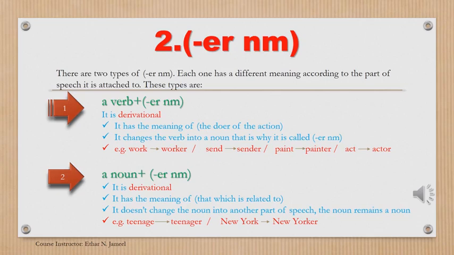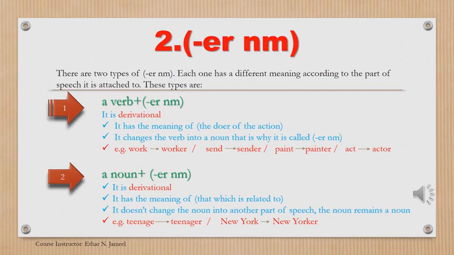For example, teenage, teenager. Teenage and teenager are both nouns. So teenage is a noun. After adding ER, the noun remains a noun, but there is a difference in meaning. Teenage indicates a stage of one's life between 13 to 19. Teenager refers to the one that is related to that period of life, the person that is related to that period of life. So the ER nominal here is added to nouns, and it has the meaning that which is related to.